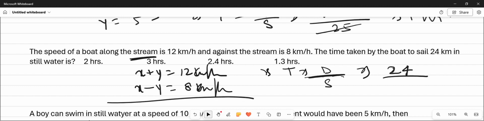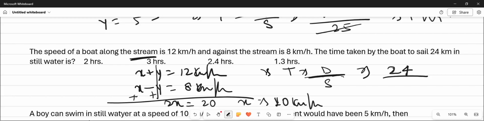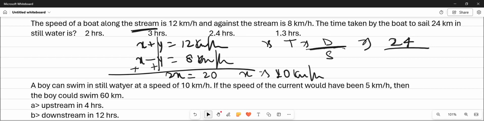We have to find the time of still water. So again we have to find the value of x, y and y got cancelled. 2x is equals to 12 and 8, 20, then x is equals to 10 kilometer per hour.